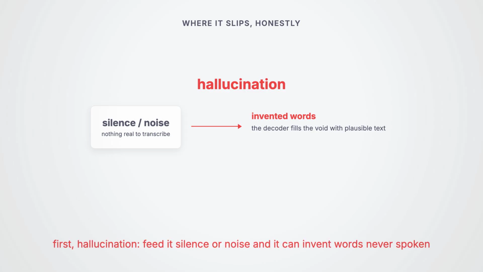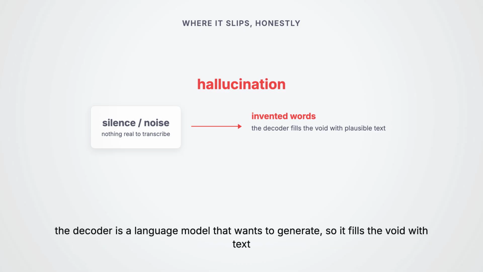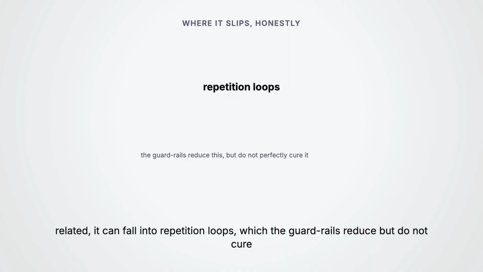First, hallucination. Feed Whisper pure silence or non-speech noise and it can invent words that were never spoken, because the decoder is a language model that wants to keep generating, so with nothing real to transcribe it sometimes fills the void with plausible text. Related to that, it can fall into repetition loops, the same phrase echoing, which the guardrails reduce but do not perfectly cure.